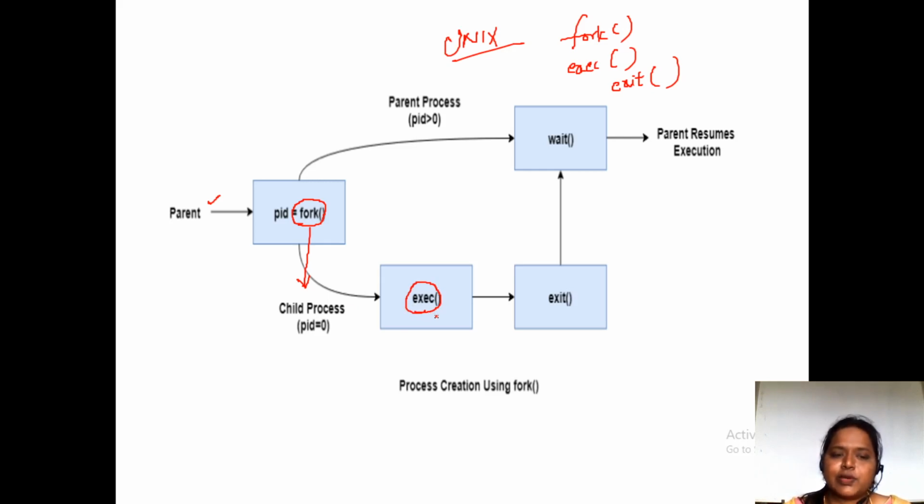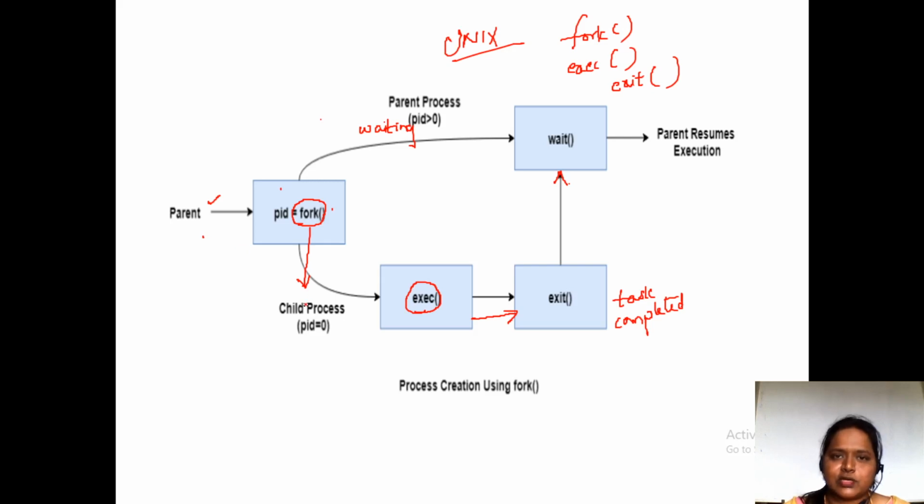Once the task has been completed, it will get into the exit state. Exit state in the sense the task is completed. So this information is going to be passed to the waiting state. Why? Because here the parent process is waiting for the child process to complete. Until the child process completes, the parent process won't terminate. The parent process will terminate when the child process terminates, and then the parent process is going to be terminated successfully.